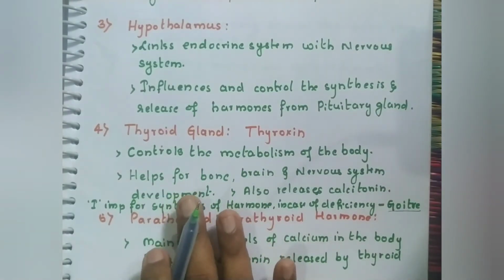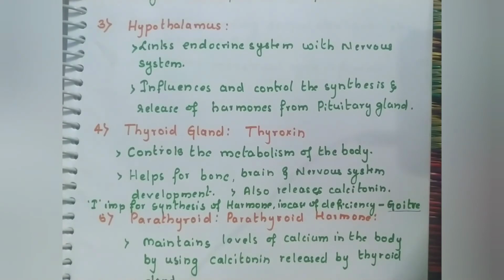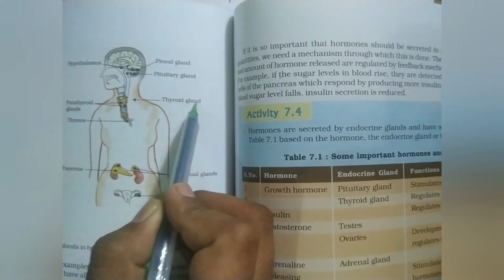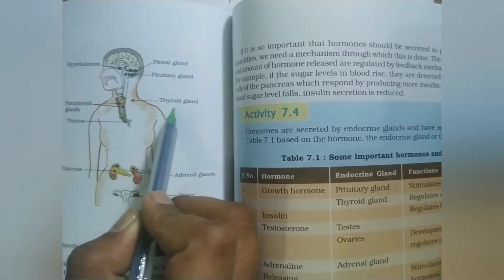So where is the thyroid gland present? It is present in your neck area. I'm going to show you the diagram. See page number 124. You can see the thyroid gland. The thyroid gland is present in the neck area.